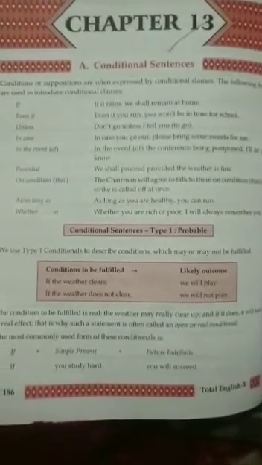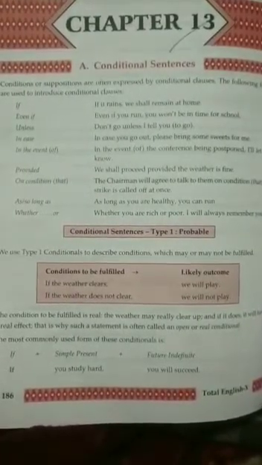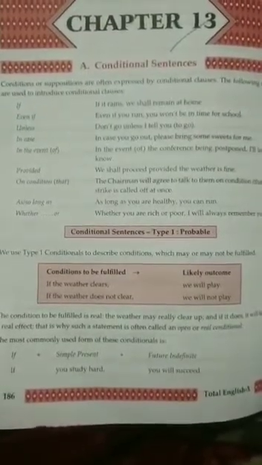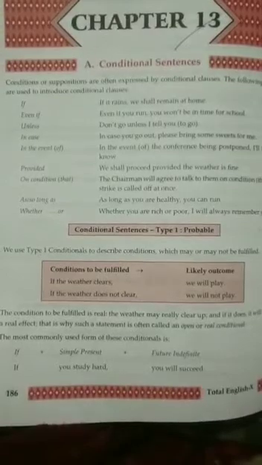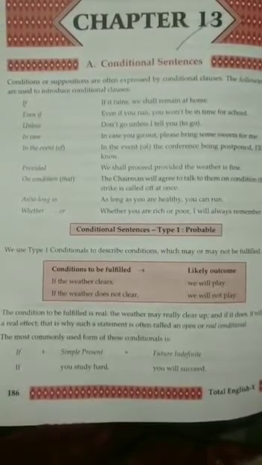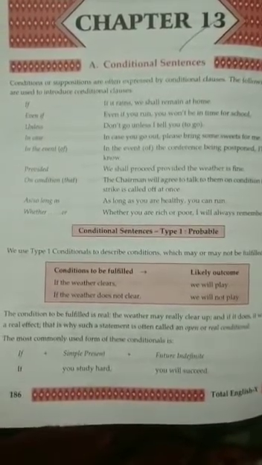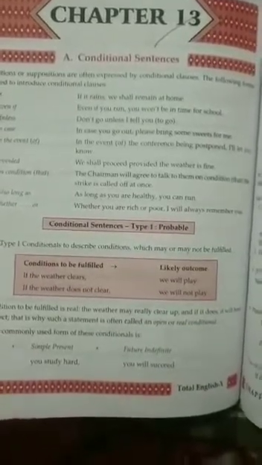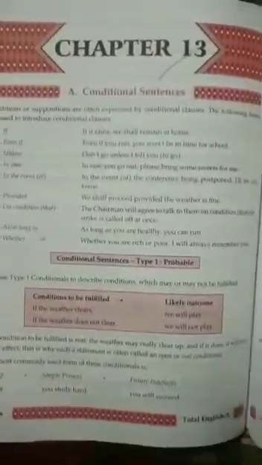The following forms are used to introduce conditional clauses. In these we use if, even if, unless, in case, in the event, whether or, as, so long as, on condition that, provided. In this way we have different conditions of different types: type number 1, probable; type number 2, conditional sentences; and type 3, conditional sentences which are based on the verb and if clauses. Okay.